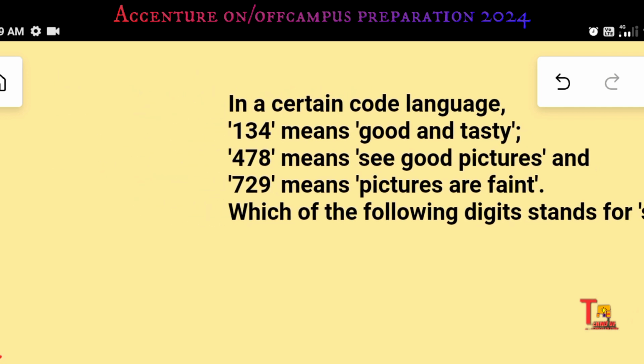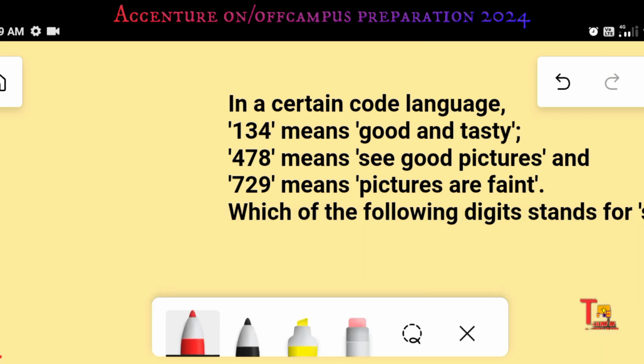Here good and here good, so this is common, and here 4 and here 4 are also common. Apart from 4 there is no common number, so obviously good stands for 4.